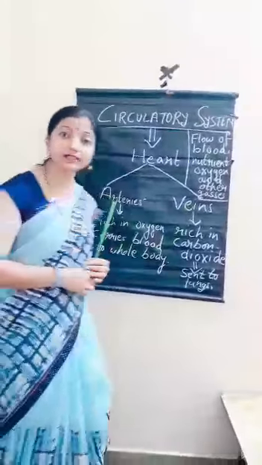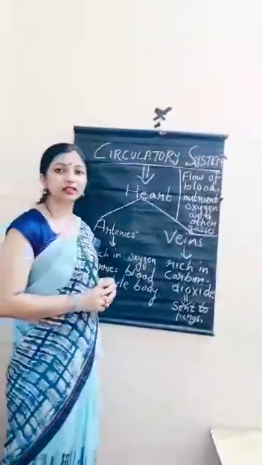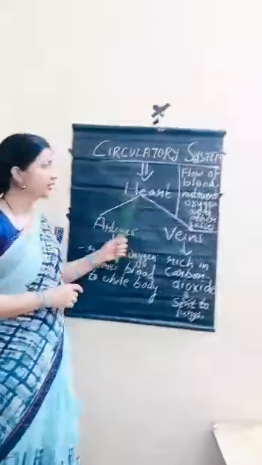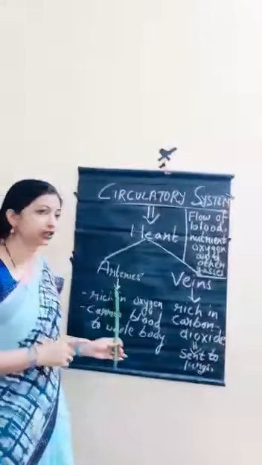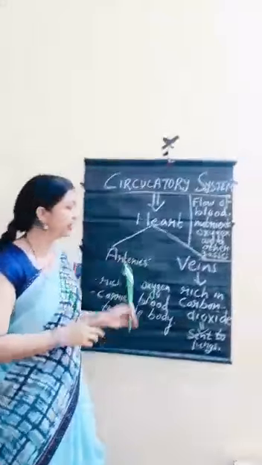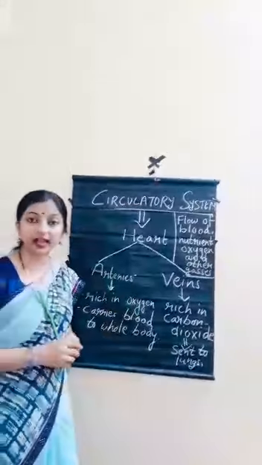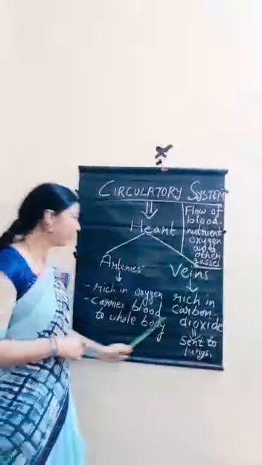Now let us discuss what these arteries and veins are. Arteries are the vessels connected to the heart which help in the circulation of oxygen. They maintain the circulation of gas which is rich in oxygen to the whole body.